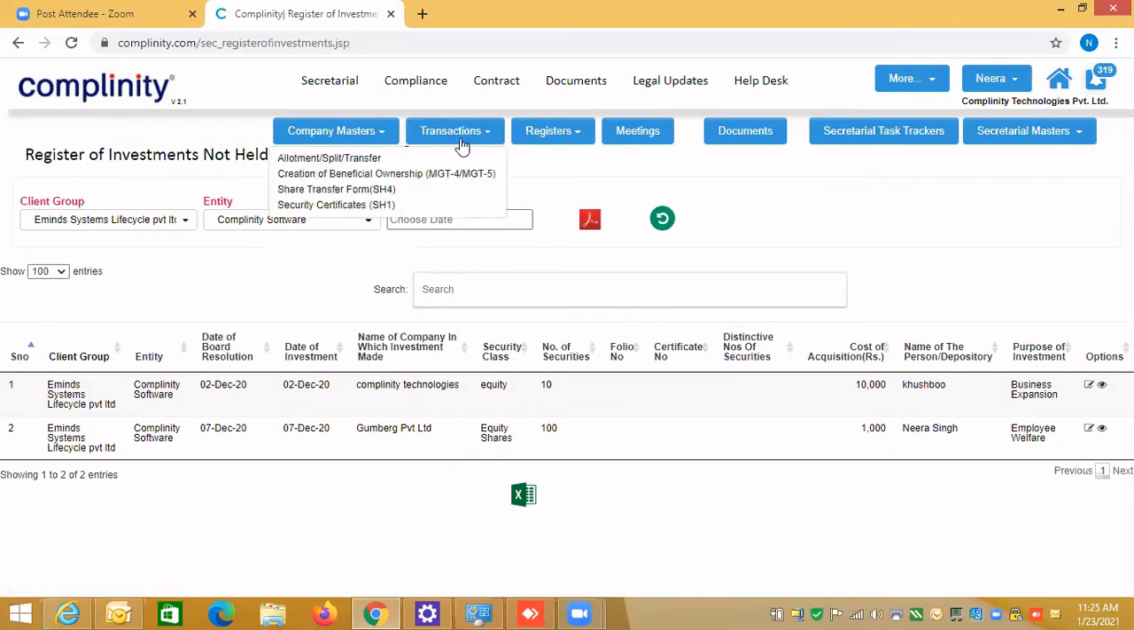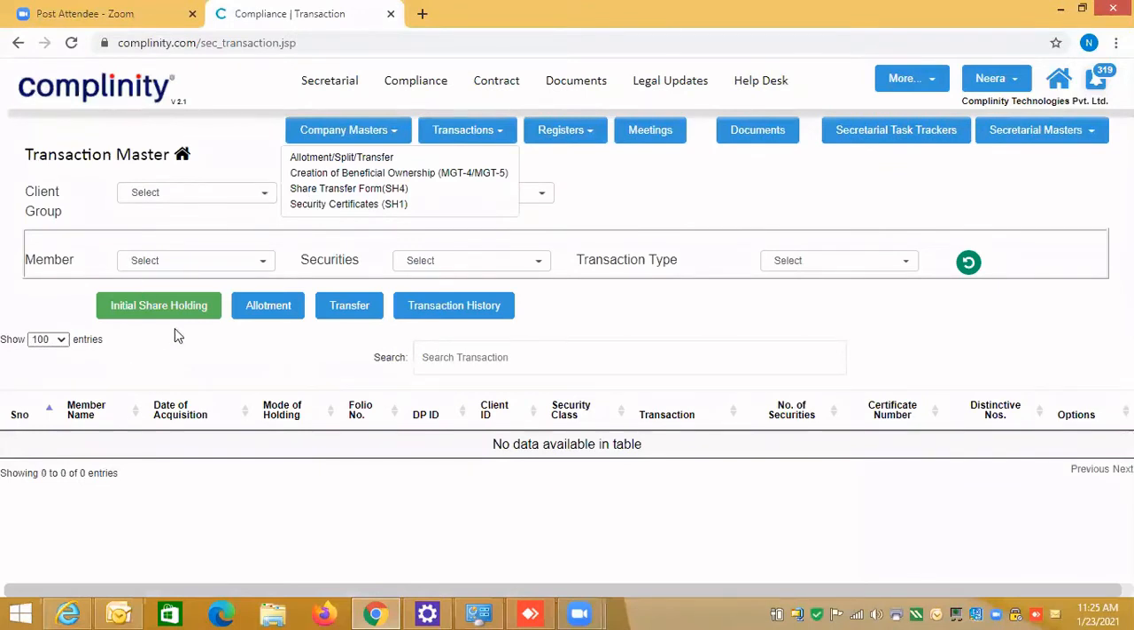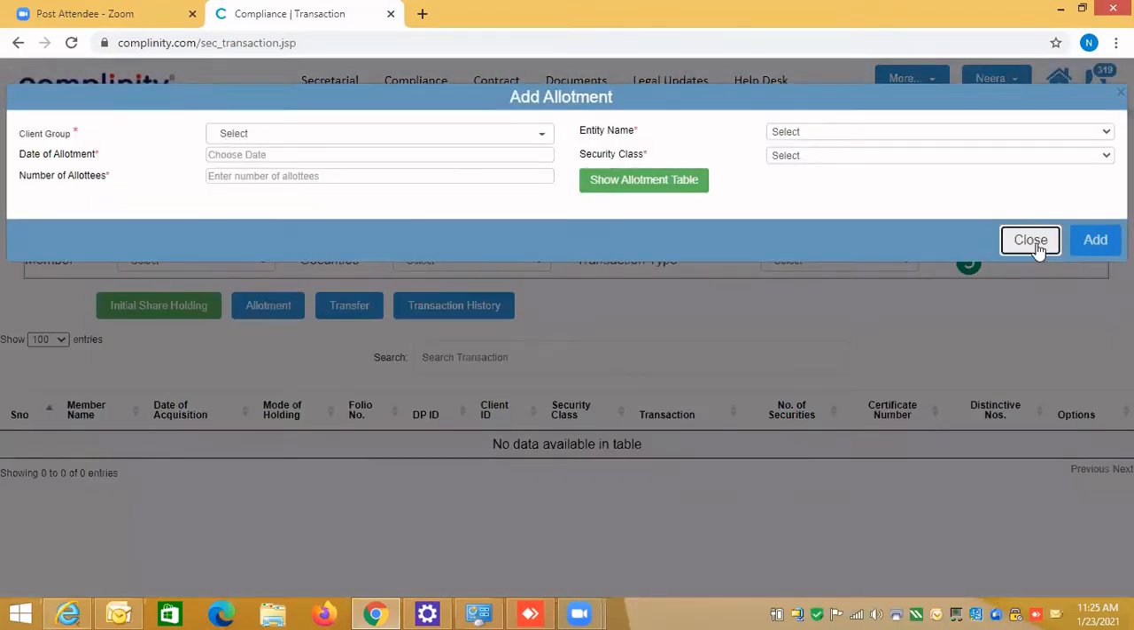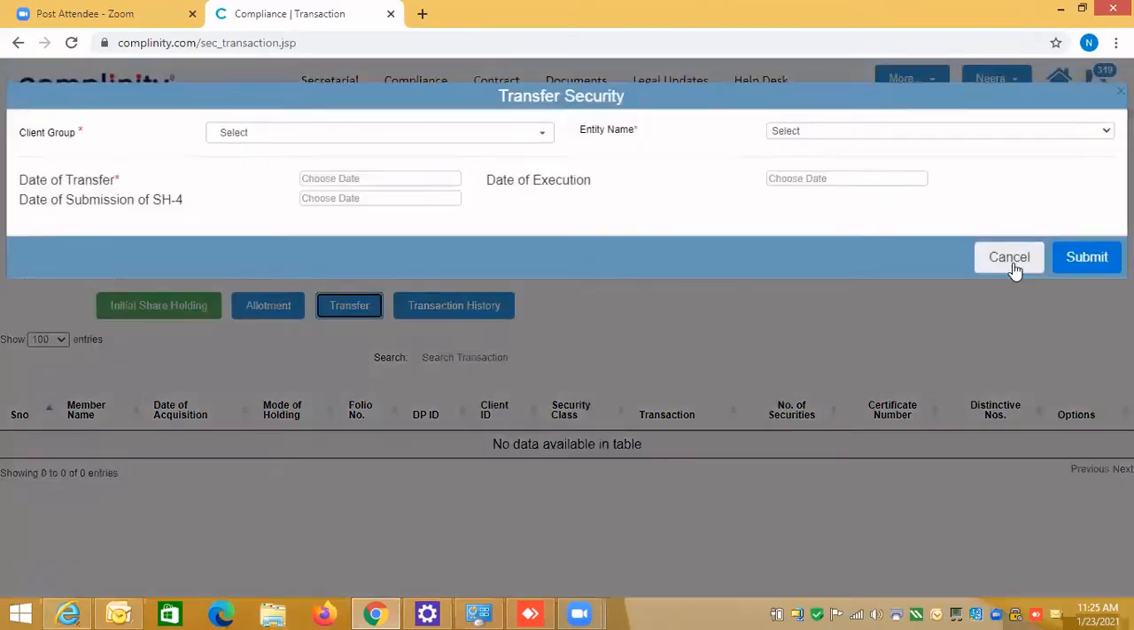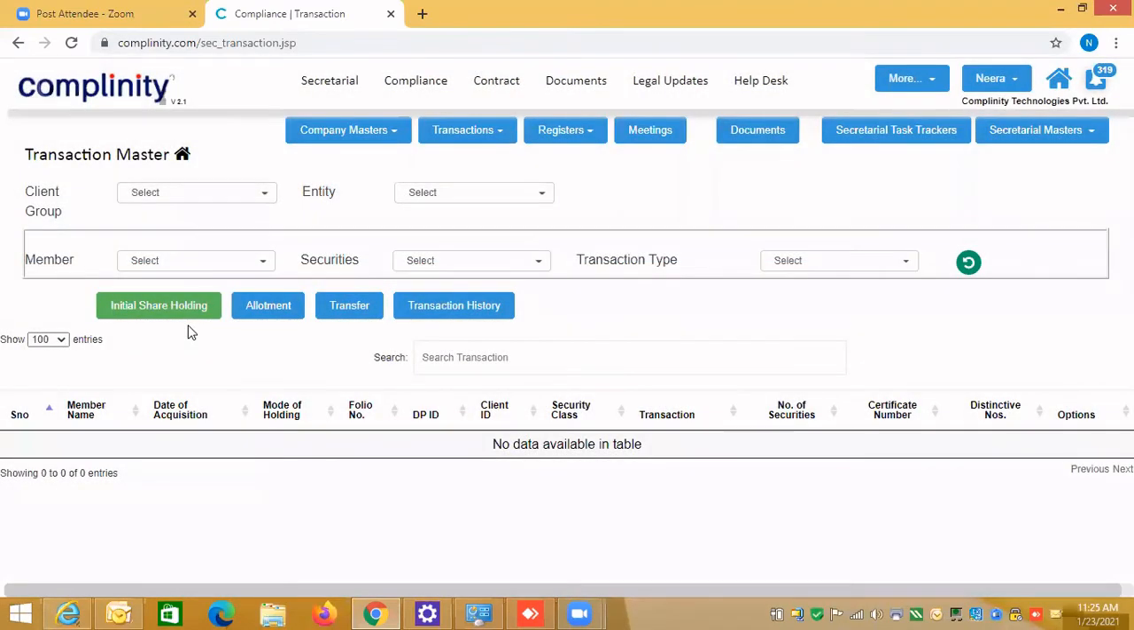Then come to the transaction. If you are doing share accounting, click on the allotment and split, and then you can do initial shareholding. If you want to record the old shares into the system, you can do the live allotment, and then you can do the transfer. Just remember, when you do the initial shareholding, the last folio number, last certificate number and last distinctive number have to be added. In the transaction history, you can see even hundreds of transactions. If you have done it, you can see everything. So that way we have covered it. Then you can generate registers.